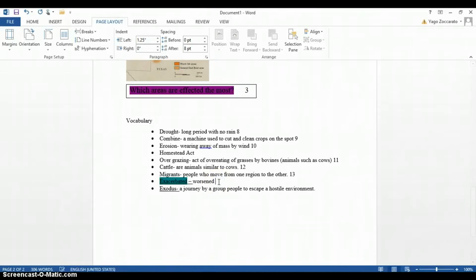And these two definitions make up note cards 14 and 15.